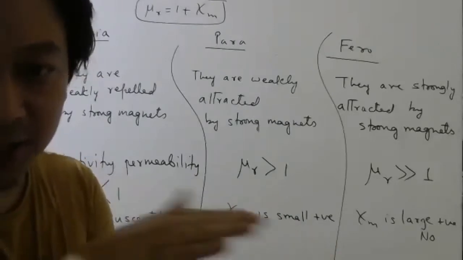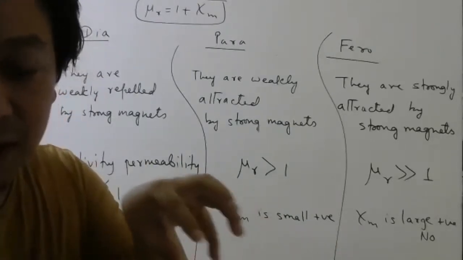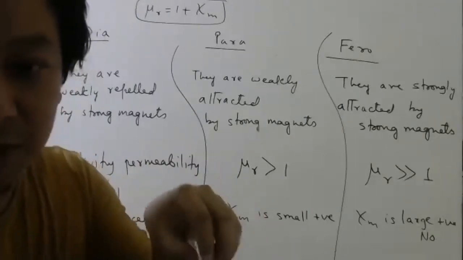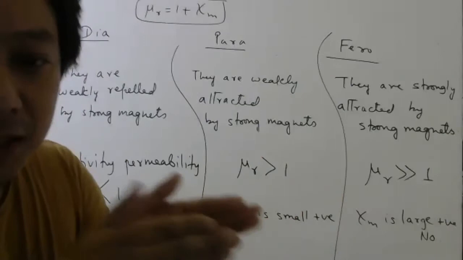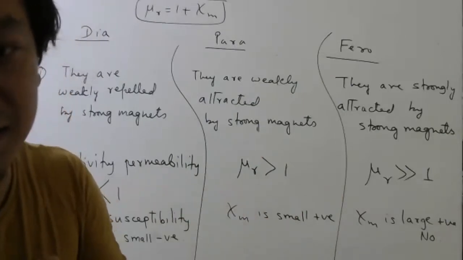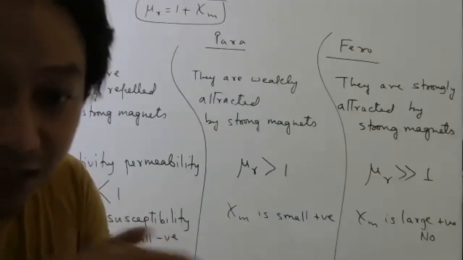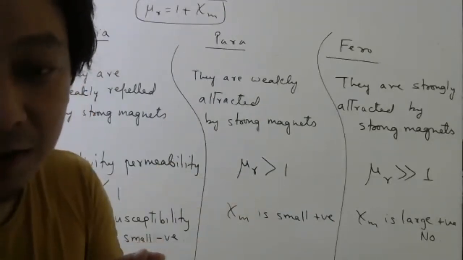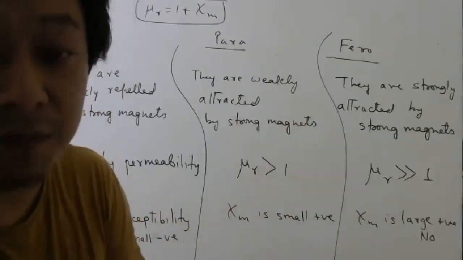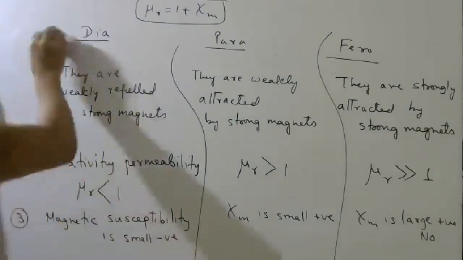When you apply an external magnetic field, the magnetic moments of the atoms will experience the torque, and therefore they will align in the same direction. That process is called magnetization, and that magnetization will result in another magnetic field inside the material. So the total magnetic field inside the material for para and ferro will be more than outside. Okay.